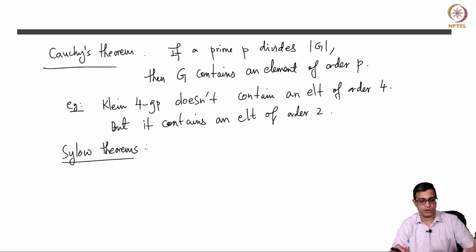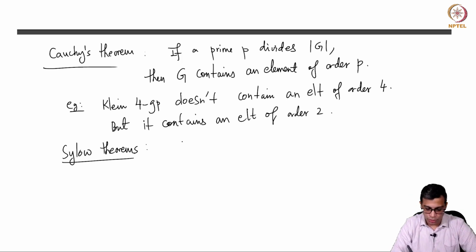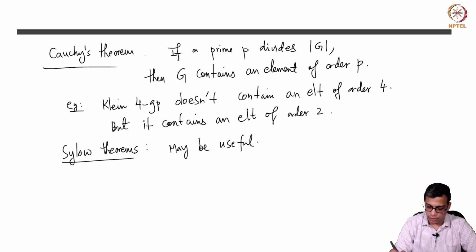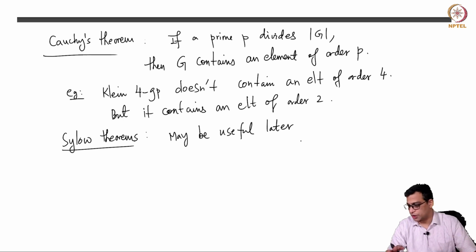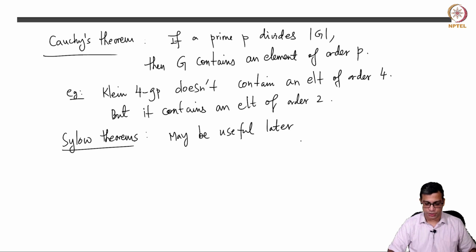Sylow theorems, which start from Cauchy's theorem but prove a lot more powerful statements, may be useful later. We will recall them if and when we need them. So this is some information about finite groups and their structure.